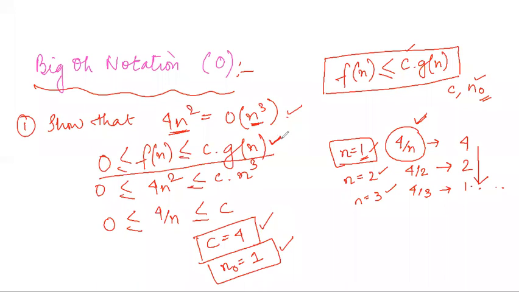If I am putting it in the form of big O notation, it is acceptable. So after substituting, I am getting one value of c and one value of n0, which are positive constants. So yes, I can prove that this equation is true. That is, 4n square can be written as order of n cube.